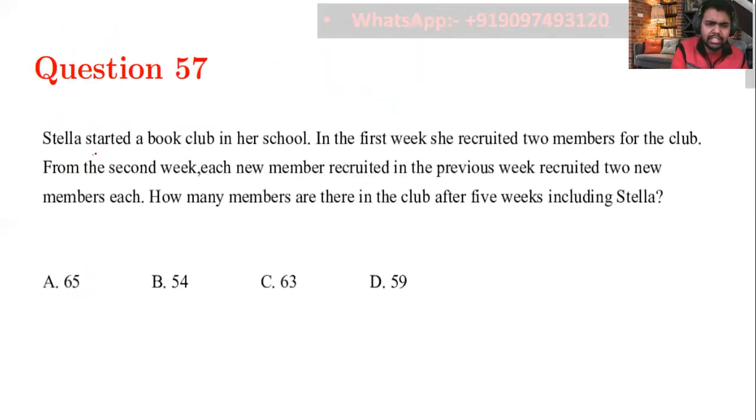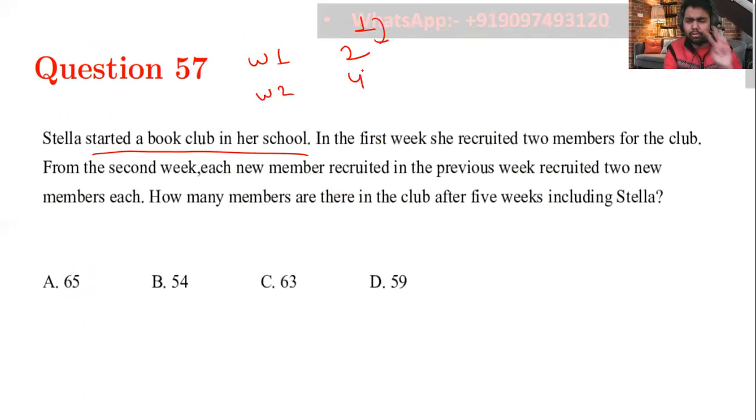See, Stella started a book club in her school. In the first week, there is Stella, one girl, and in week number 1 she recruited 2 people. These 2 people, and all the new members, have to recruit 2 other new members. That means in week 2, these 2 people are going to recruit a total of 4 members.